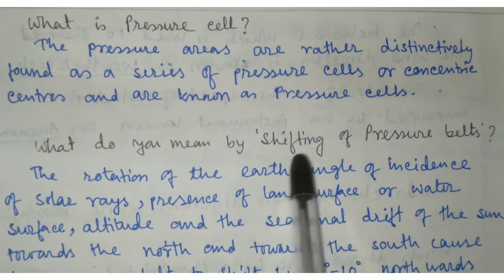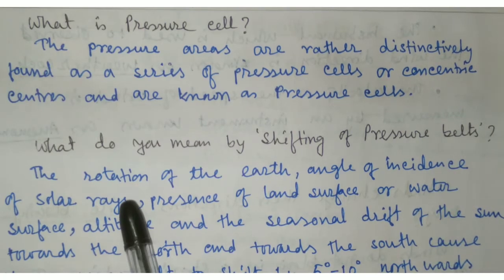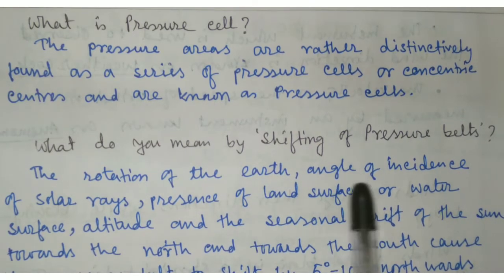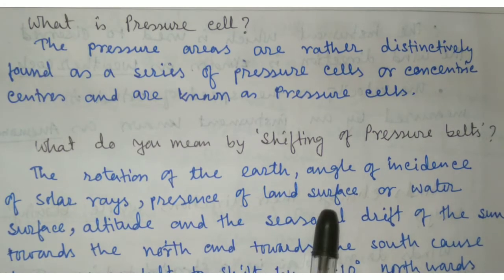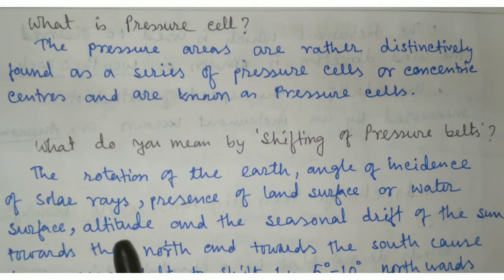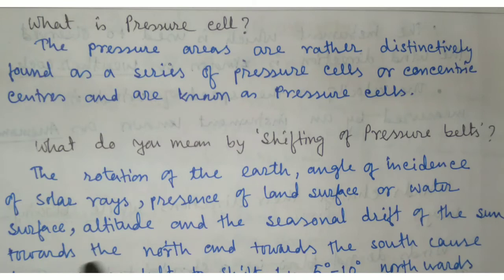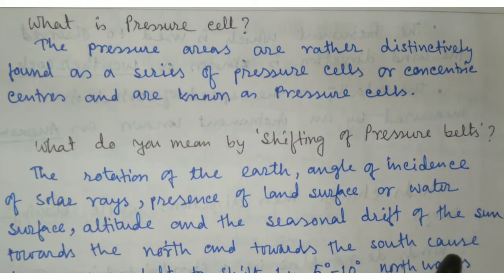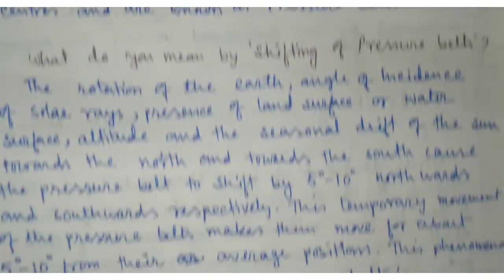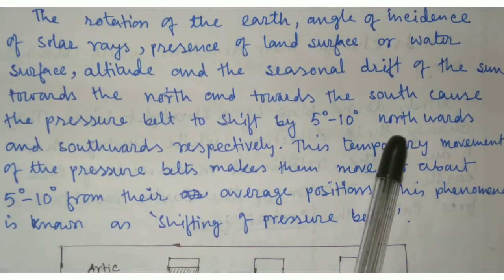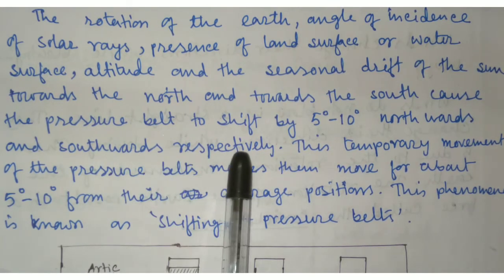What do you mean by shifting of pressure belt? The rotation of the earth, angle of incidence of solar rays, presence of land surface or water surface, altitude and the seasonal drift of the sun toward the north and toward the south cause the pressure belt to shift by 5 degrees to 10 degrees northward and southward respectively.